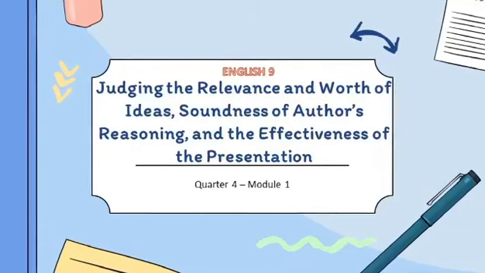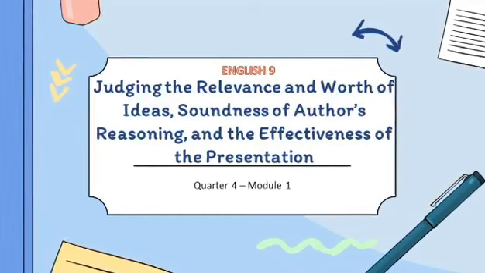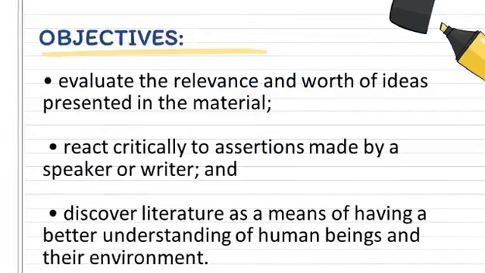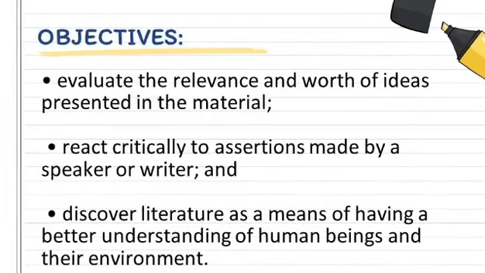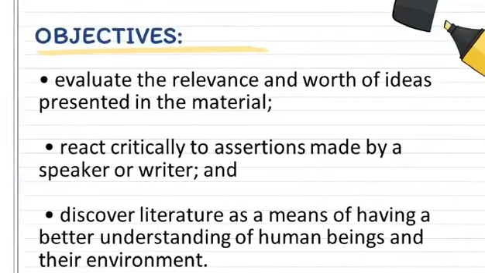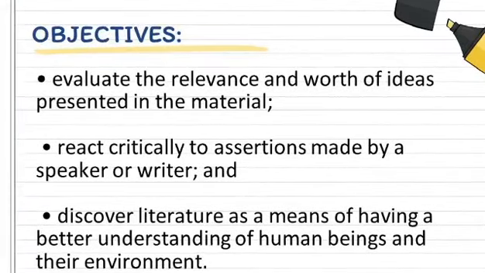English 9: Judging the relevance and worth of ideas, soundness of author's reasoning, and the effectiveness of the presentation. Quarter 4, Module 1 Objectives. Evaluate the relevance and worth of ideas presented in the material, react critically to assertions made by a speaker or writer, and discover literature as a means of having a better understanding of human beings and their environment.